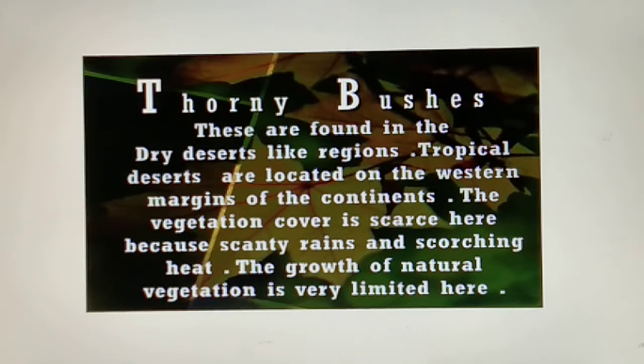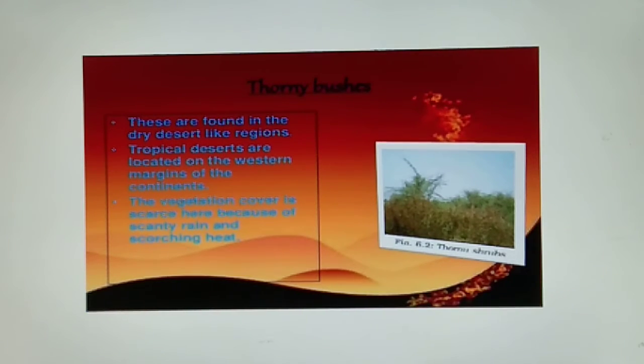If we talk about our own country, India, the state of Rajasthan has the biggest Indian desert, known as the Thar desert. A desert could be of two types, hot and dry or cold. Examples of hot and dry deserts are the Thar desert and the Sahara desert. So, in short, thorny bushes are found in dry, desert-like regions.